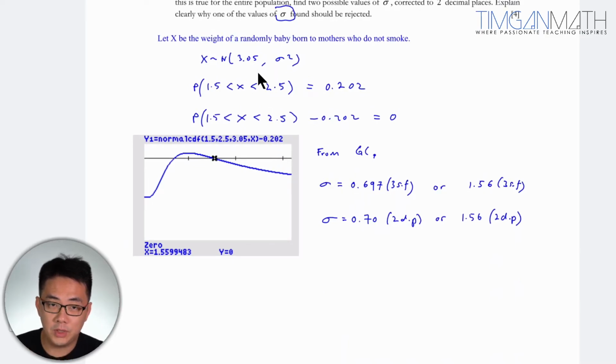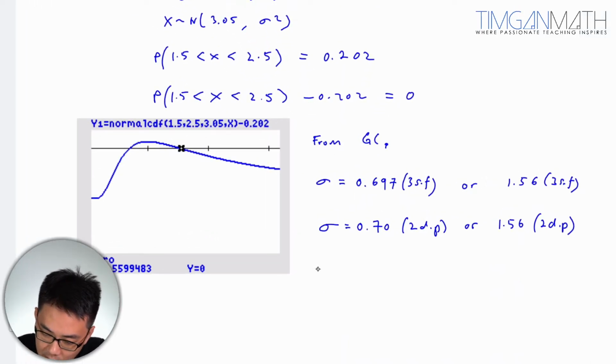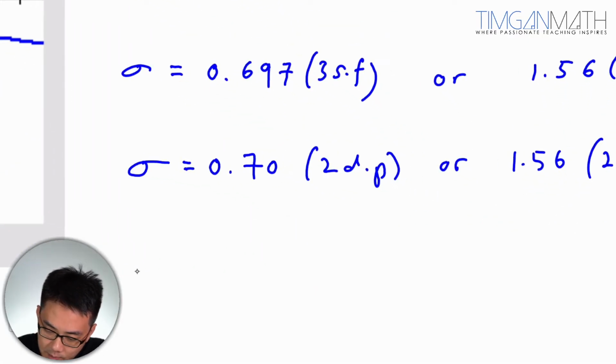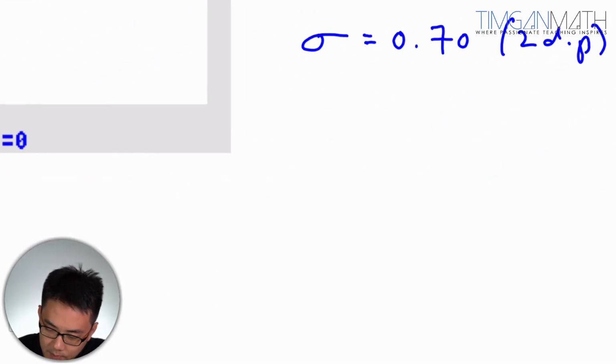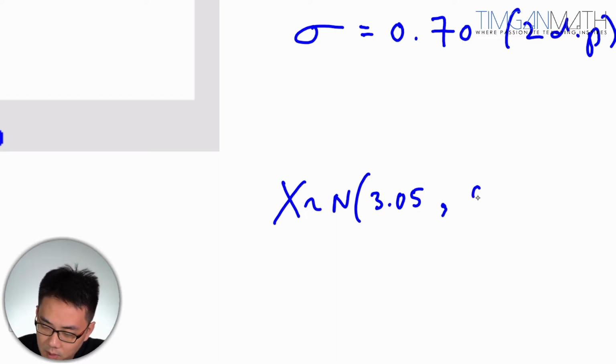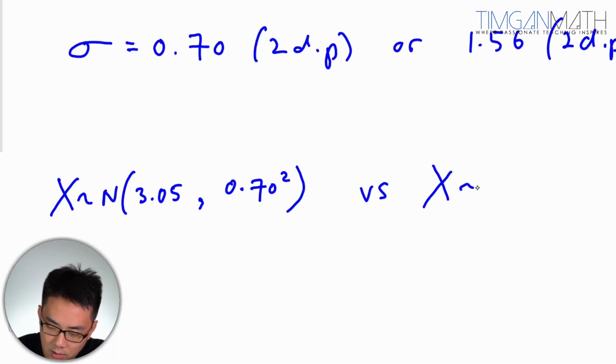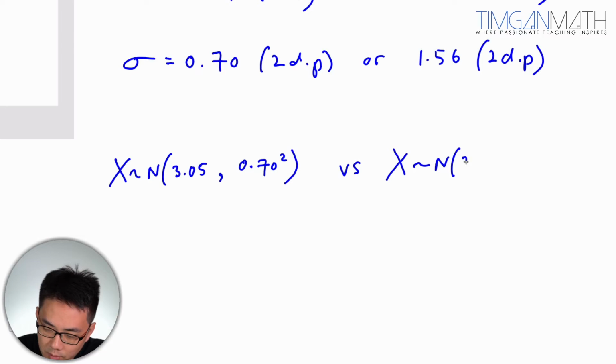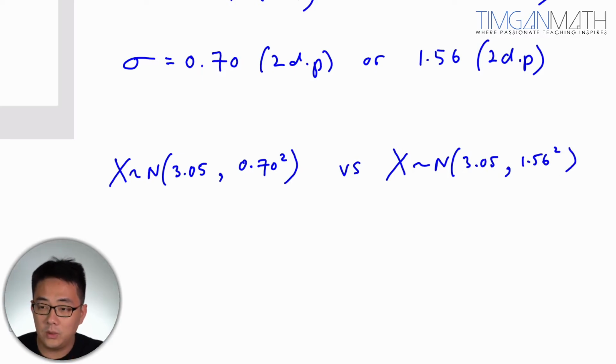The normal distribution is now given by either X follows normal of mean 3.05 and variance 0.70 squared, versus X follows a normal distribution of mean 3.05 and variance 1.56 squared.